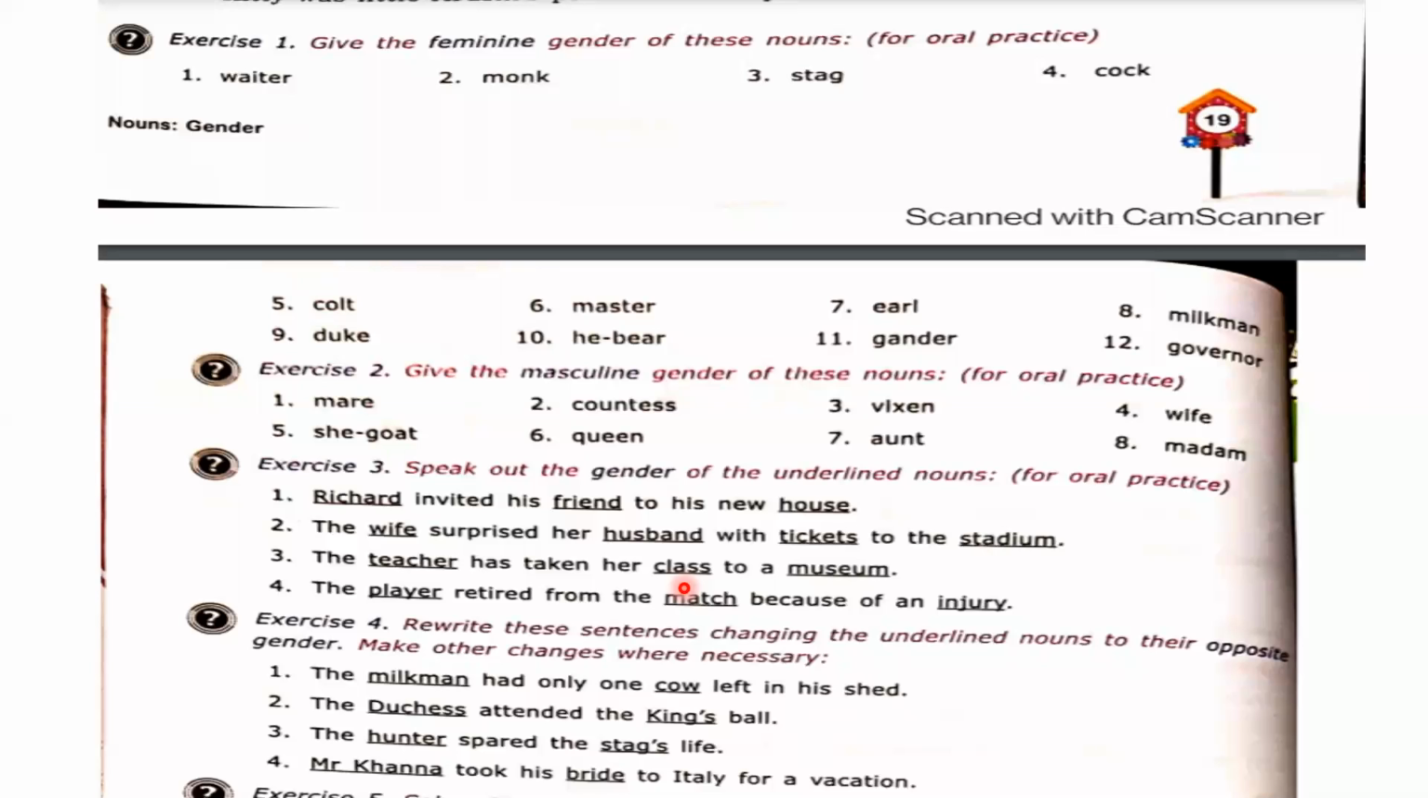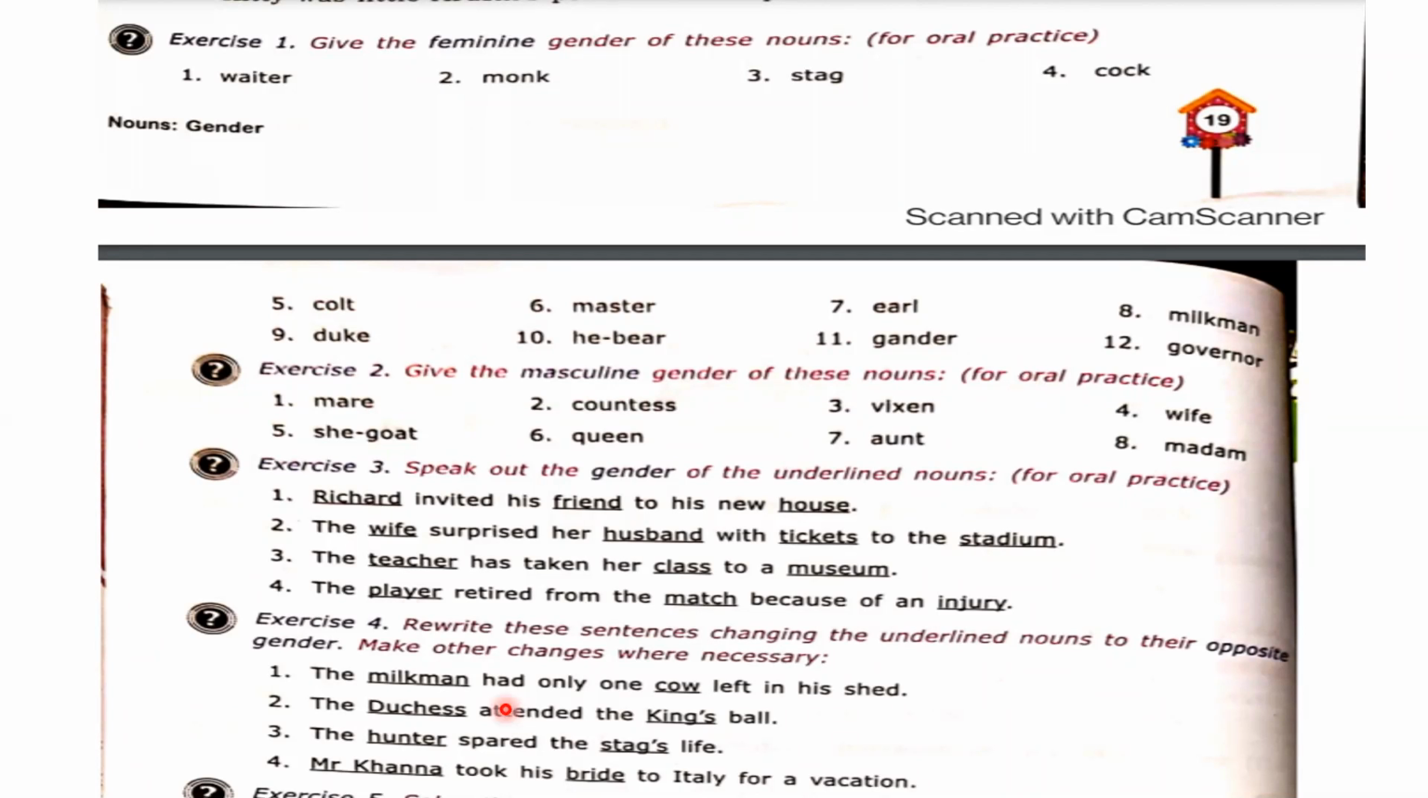Next, the player retired from the match because of an injury. So tell me the gender of these nouns. Let me see who can give me the answer. Vivek, please tell me. Sir, player, common gender; match, neutral gender; injury, neutral gender. Yes, very good.